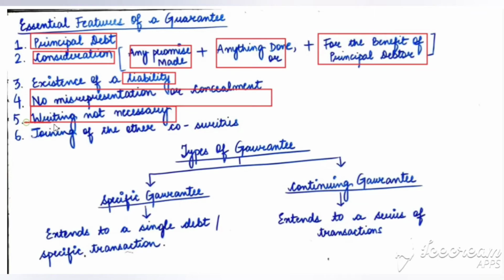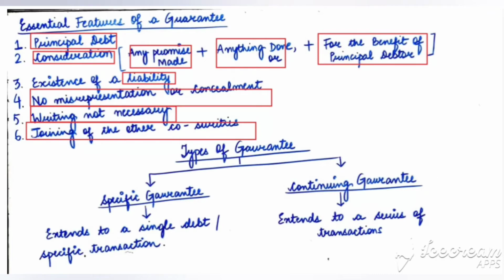Now, joining of other co-sureties. It means that where a surety has imposed a condition that the contract of guarantee will be valid only if one more surety or one more person shall join in as a surety, then only the contract will be valid. If such other person does not join in as surety, then that contract is not valid.